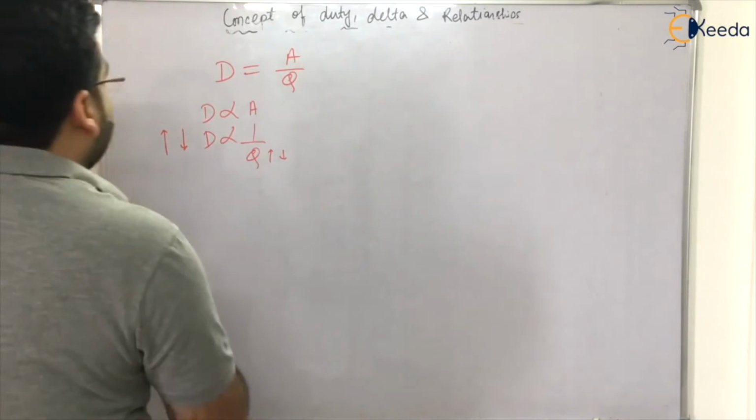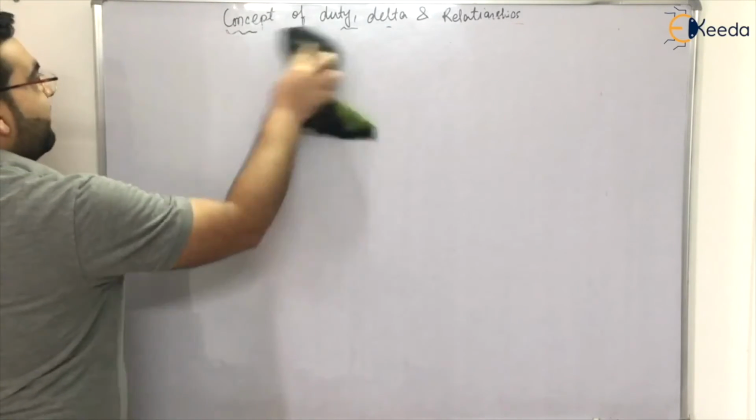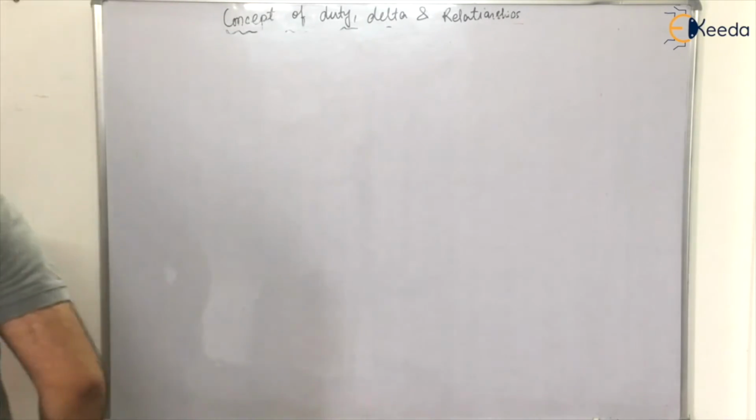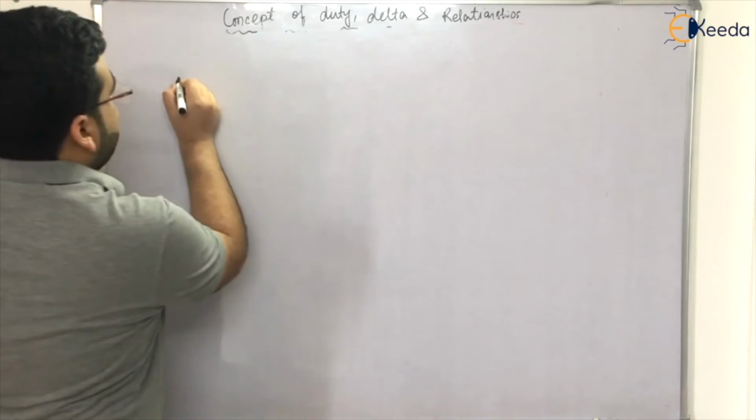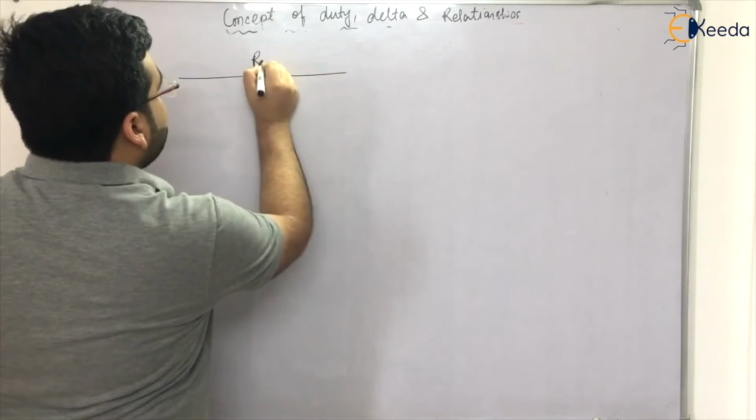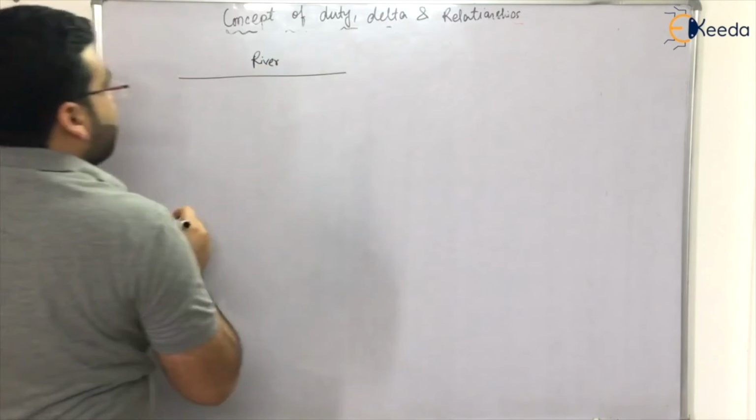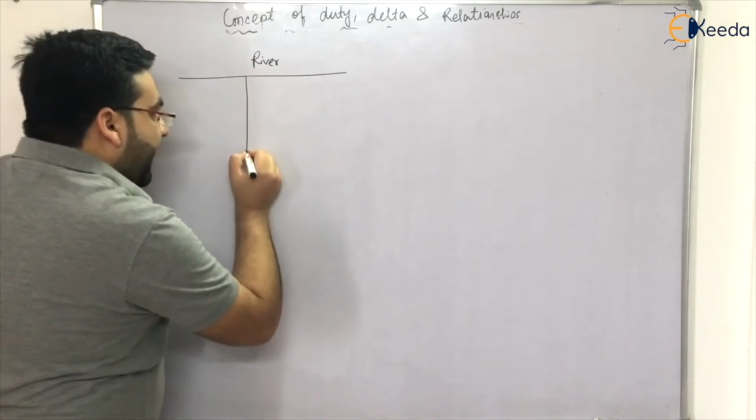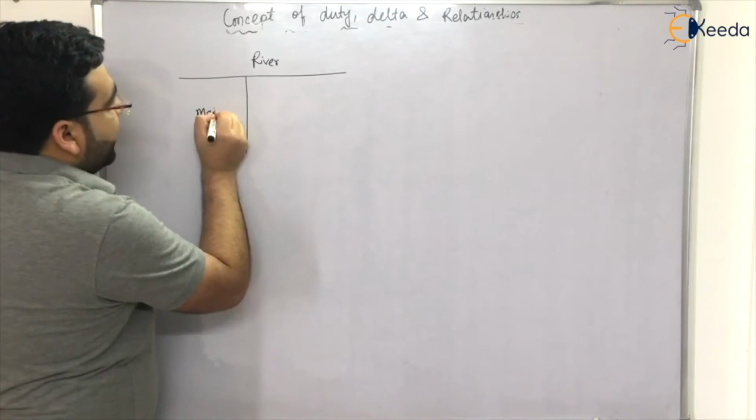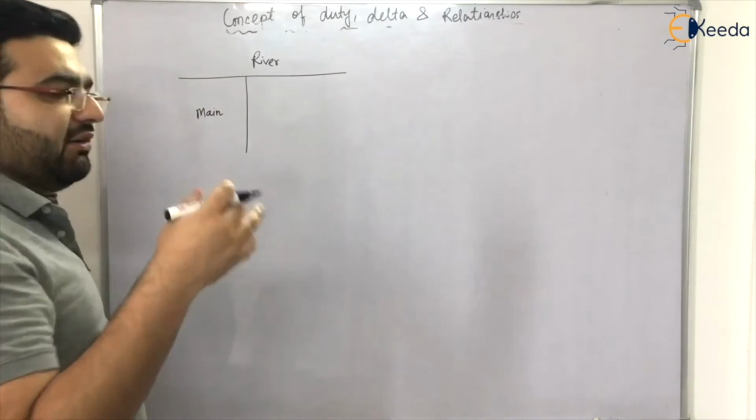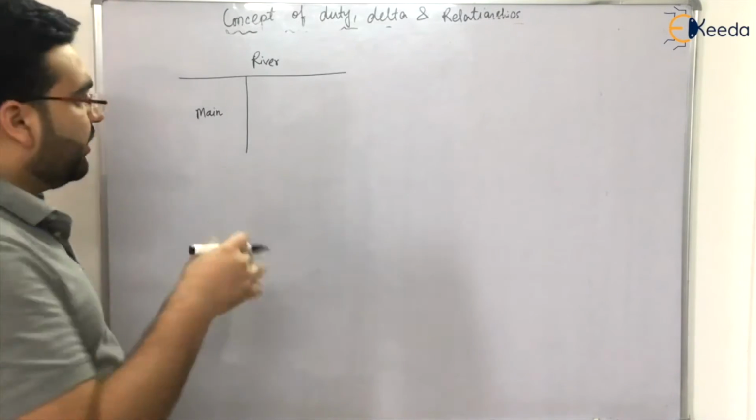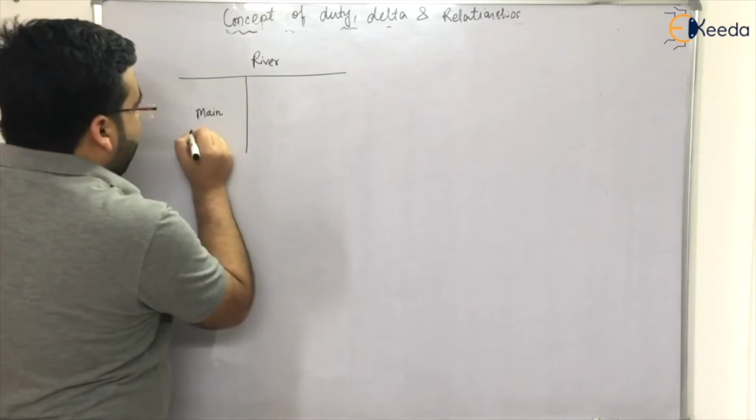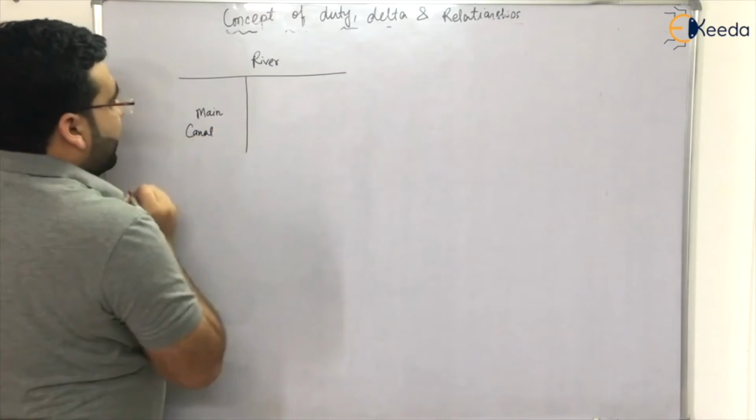Let us say that you have a river, because this question is very common. Let us say that this is a river, and from the river you have a main canal. This arrangement I will explain when I teach you about the design of canals. So, river, then we have a main canal system.